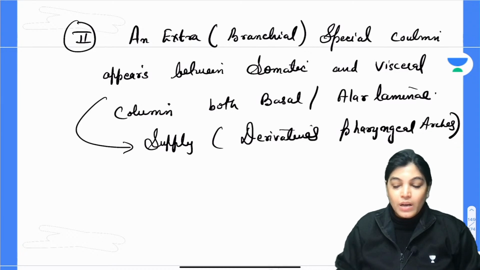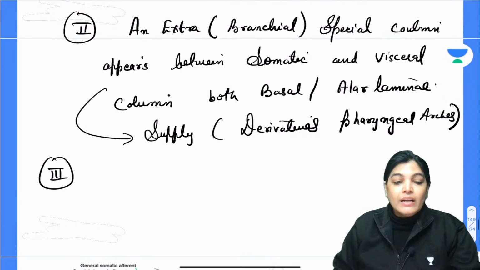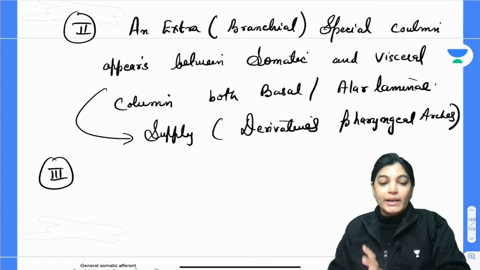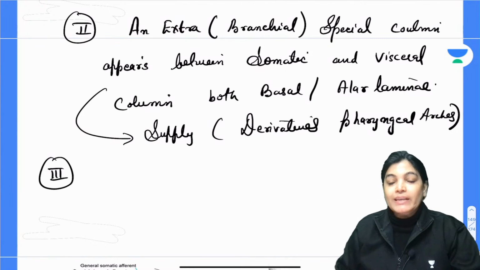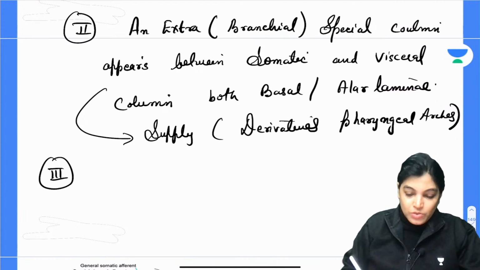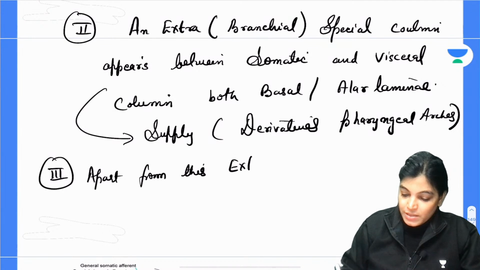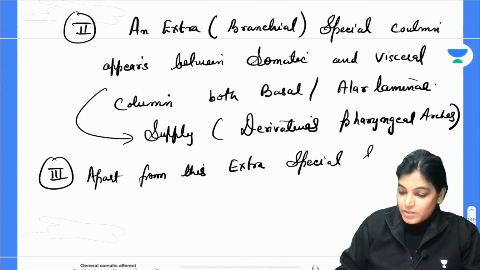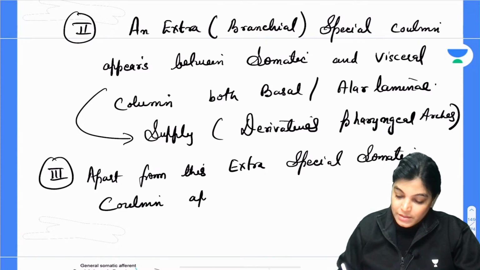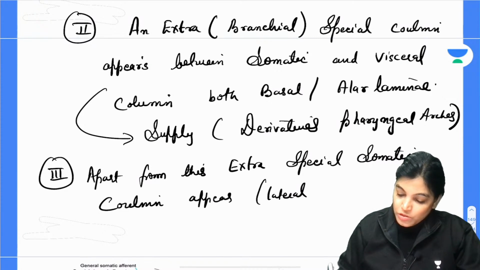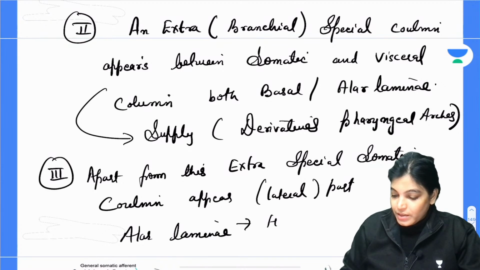Apart from this, one more change happens. An extra special somatic column appears in the most lateral part of the alar lamina, and this addition of a functional component is for the function of hearing and balancing.